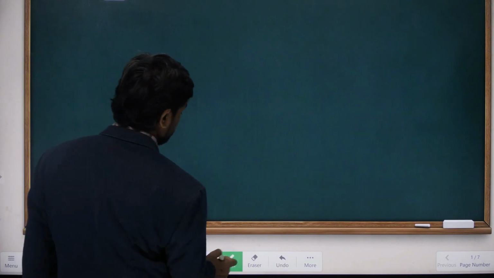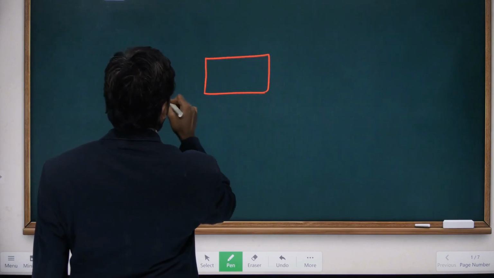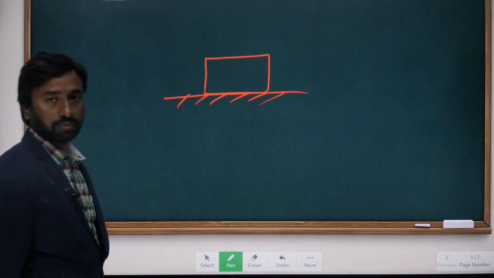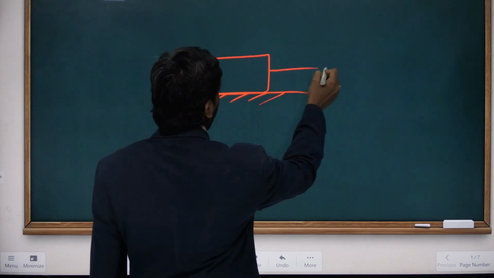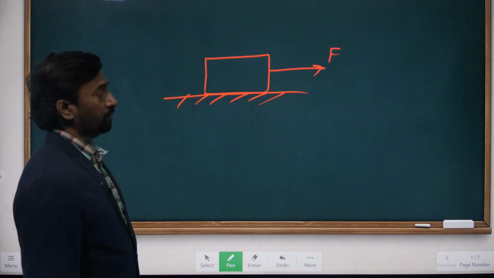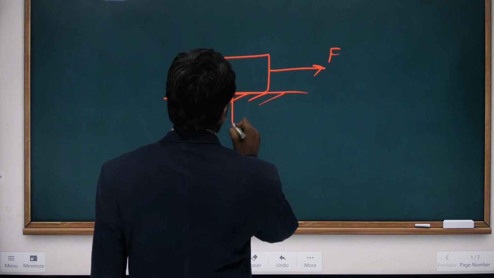Suppose an object is here. Let us consider a block placed on the ground, and here a force is applied. This is a pulling force. If the force is applied, this block will have a certain displacement from here to here.